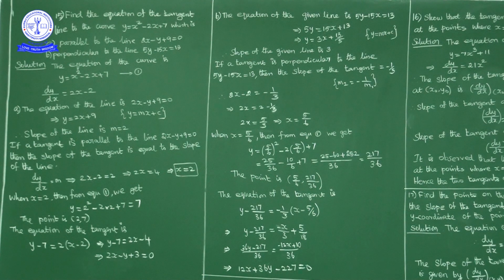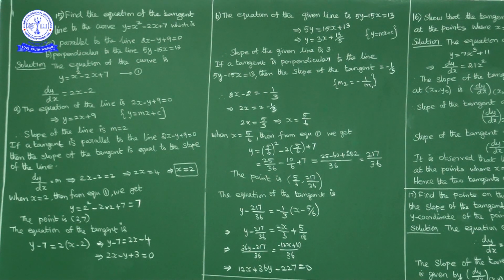Now the slope of the tangent at any point (x, y) on the curve is dy by dx. So dy by dx is equal to x square derivative 2x, minus 2x derivative minus 2, 7 derivative 0. So dy by dx is equal to 2x minus 2.